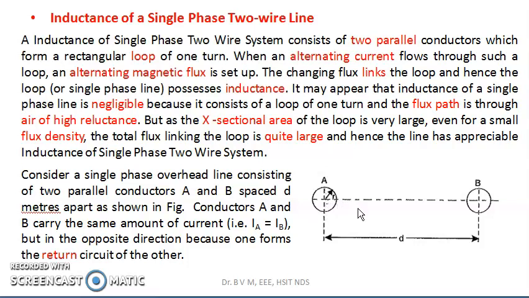You can say IB is equal to minus IA, or IA is equal to minus IB. So it will form a return path for the other circuit.